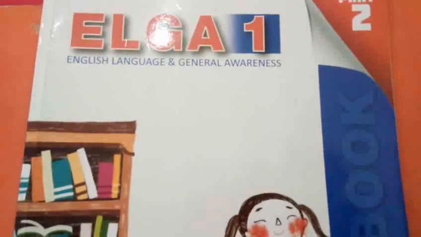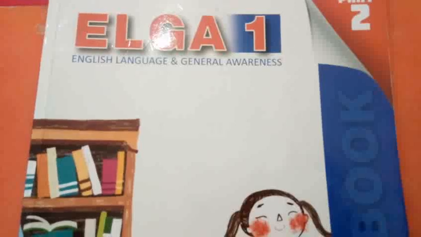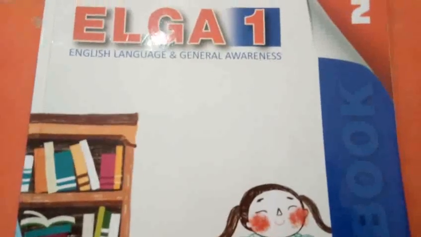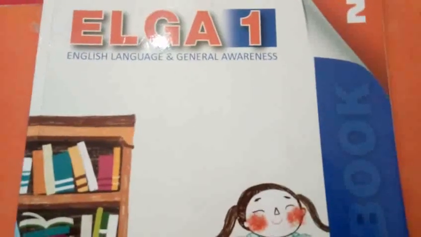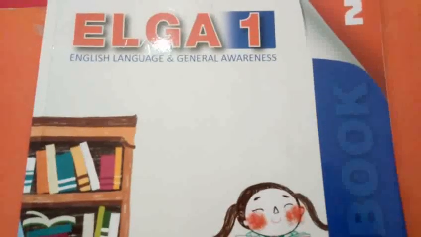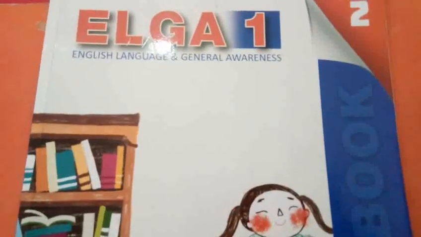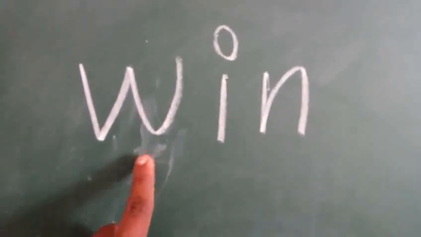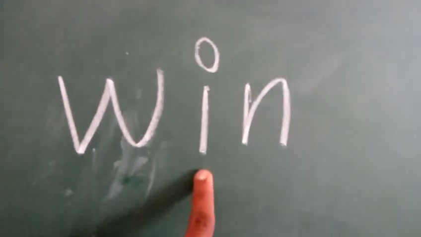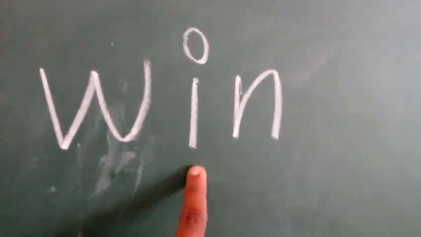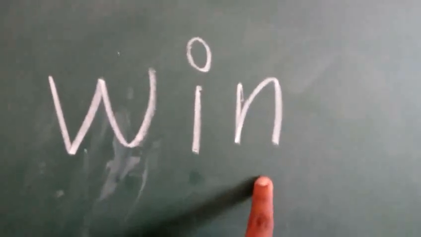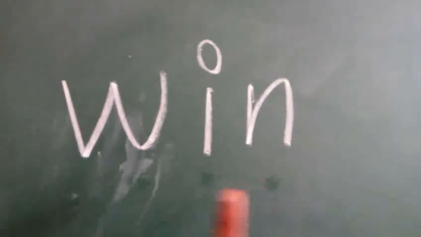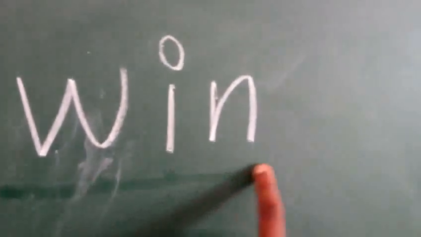First of all, I will teach you a phonics session. In this phonics session, shall we recap the beginning, middle and end sounds. Now listen to the board, my dear children. This is a three-letter word, right? What is the beginning sound of this word? Wa. Middle sound? E. Then end sound? In. In. Right.